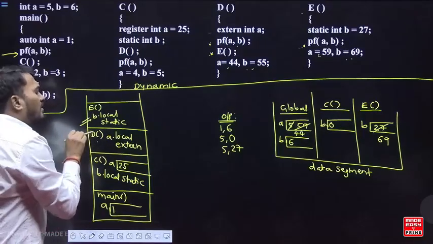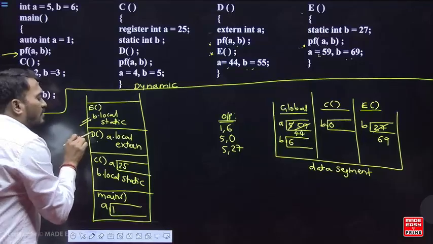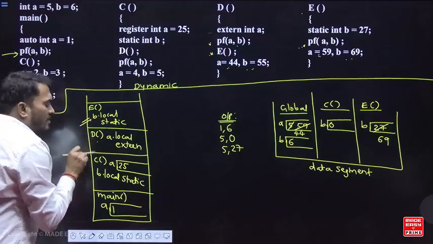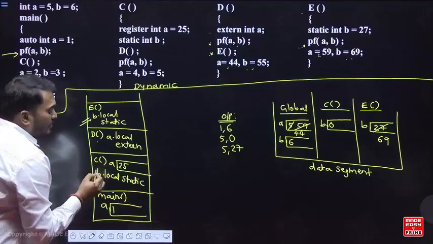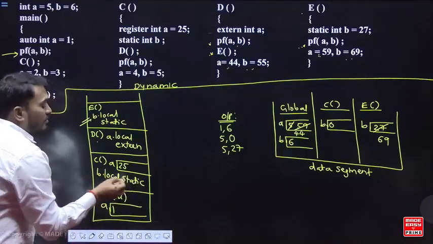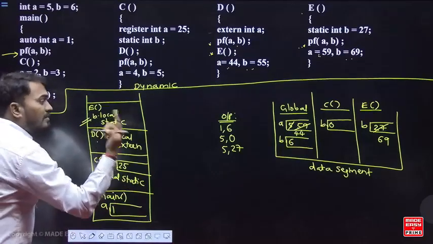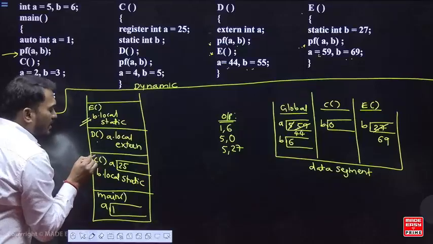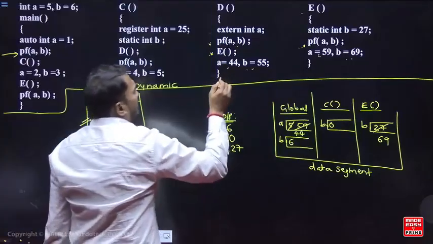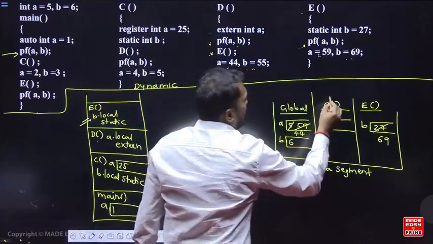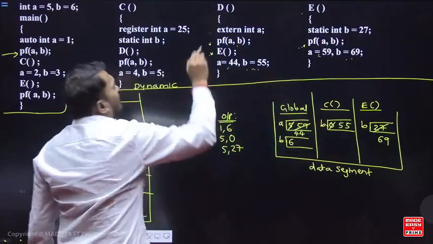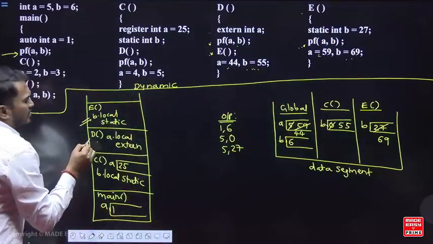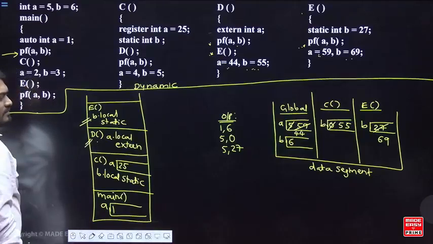So where do you update it? In the previous calling. D को कौन call किया? Function C. In the function C, is variable B available? Yes, it is B local and static. Where is the memory available? In the data segment. So C का data segment में B का value change होगा to 55. Now function D is completed, so that is deleted from the stack.